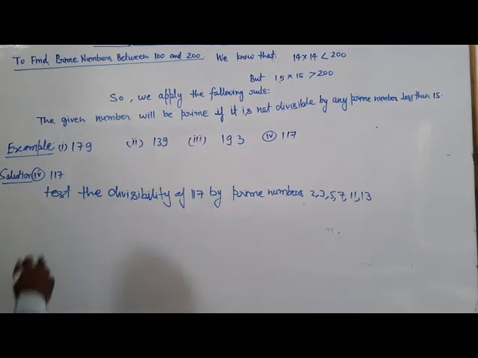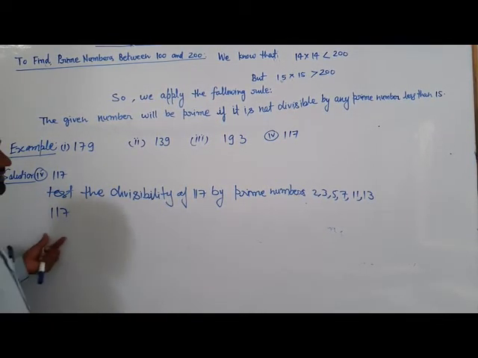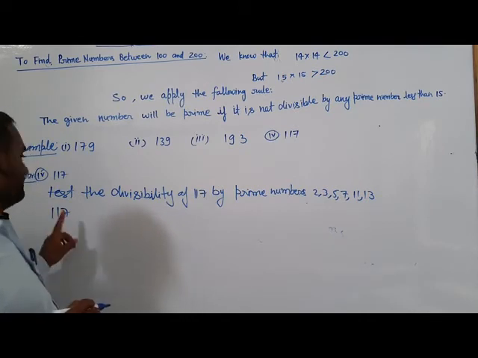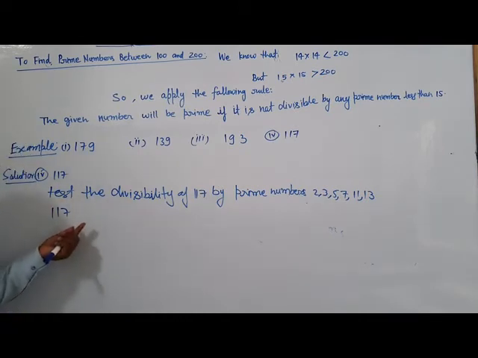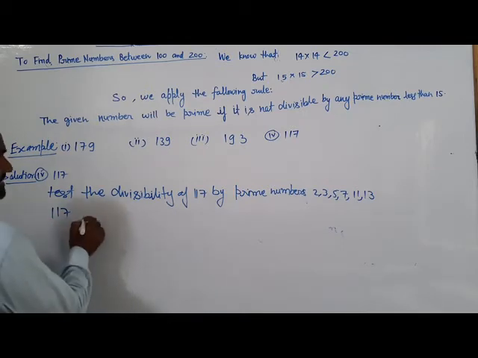And 117 is not divisible by 5 because the unit place is neither 0 nor 5, and it is not divisible by 7.